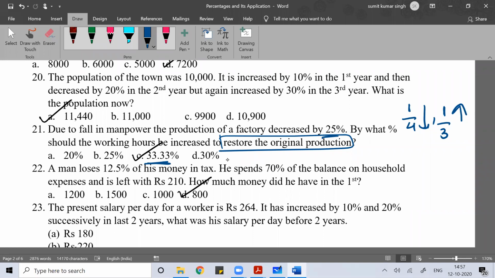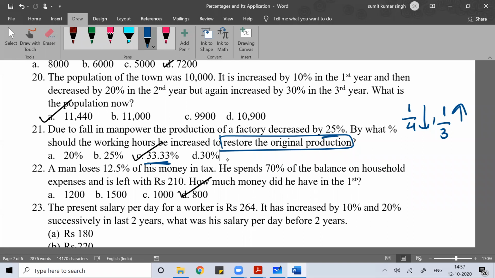That's it. Whenever the product of two variables is constant, then a 1 by x increase in one variable will bring a 1 by x plus 1 decrease in the other variable, or a 1 by x decrease in one variable will bring a 1 by x minus 1 increase in the other variable. Remember this relationship.